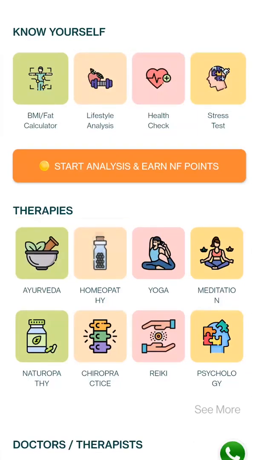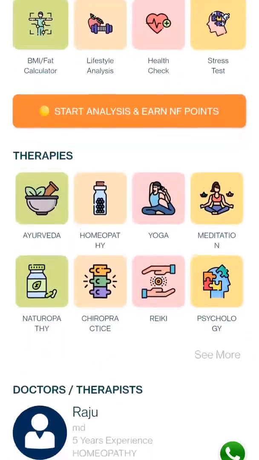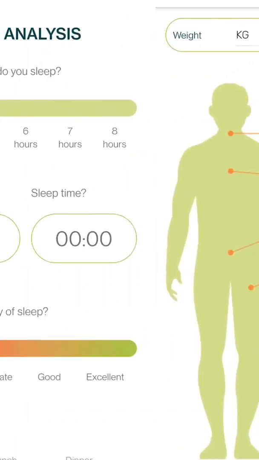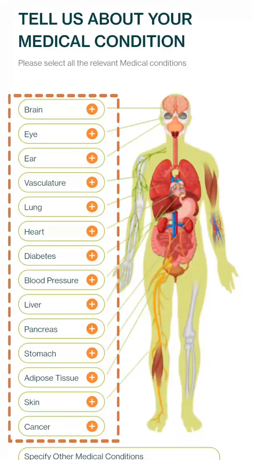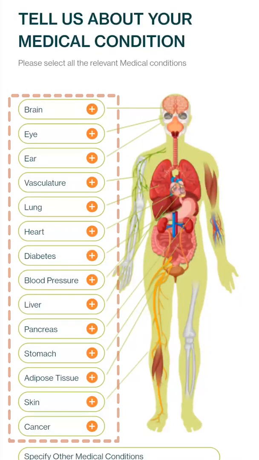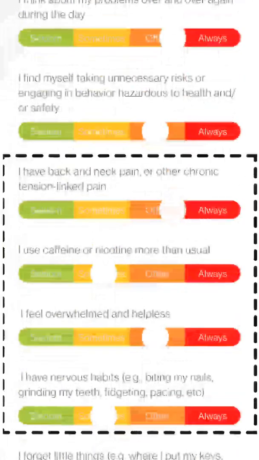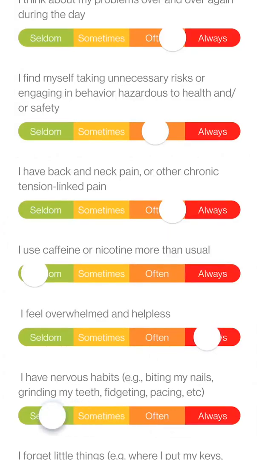This is the homepage which you see once you log in. We have provided a lot of health tools for you to see how healthy you are. There is a BMI fat calculator. There is a lifestyle analysis. There is a health check where we understand what your medical condition is. A stress test to check your stress levels. Knowing yourself better is the first step to getting healthier.